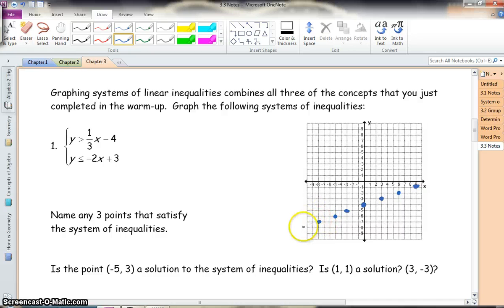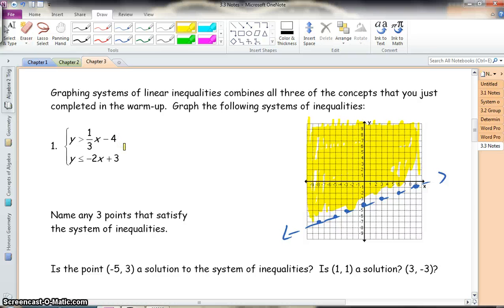Now it's a dashed line. And we are shading everything above. One thing to keep in mind is, remember, inequality has multiple solutions. Anything that falls within this yellow piece here is a solution to the inequality. It'll satisfy that equation. So there are multiple answers.